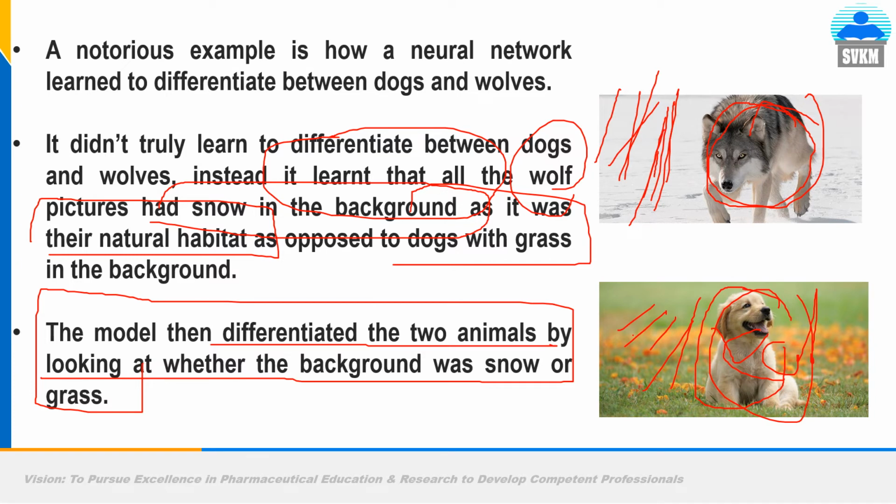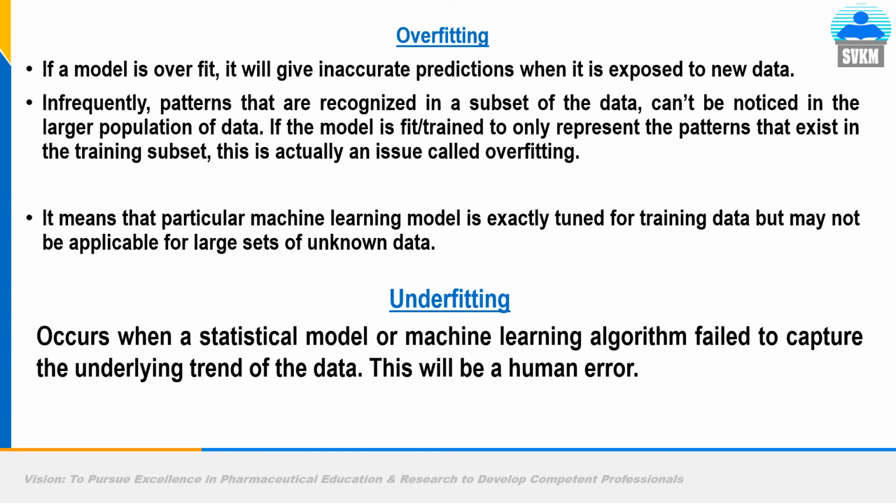In the case of dog, you have shown hundreds of images of dog, but in the background you have shown only garden. So it is a wrong prediction, it is wrong training. Why are you showing all the images of dog with garden, and all the images of wolf with ice? You should show different types of images, then only your model will be called a generalized and well trained machine learning model. Otherwise it will be a failed model.